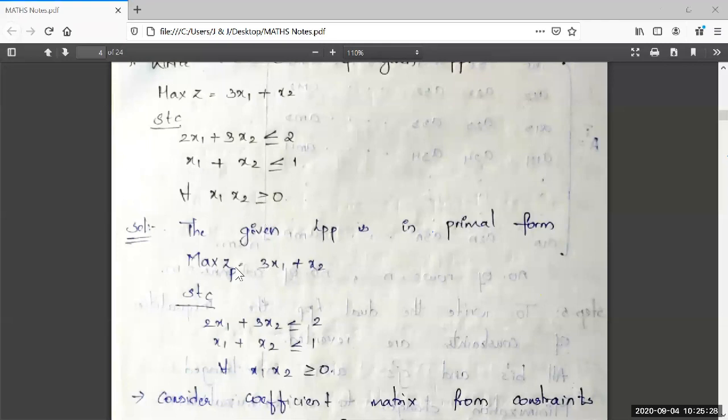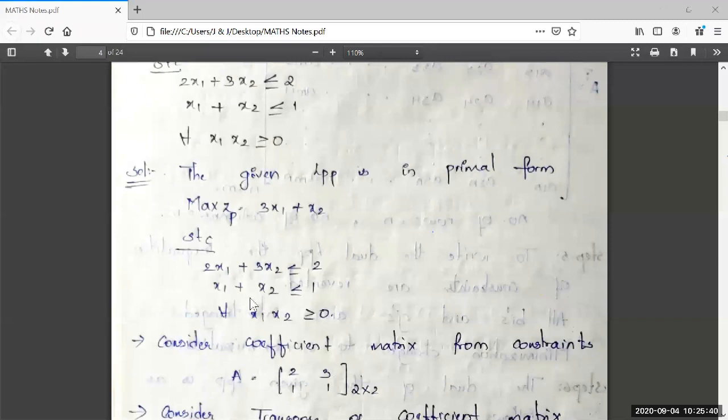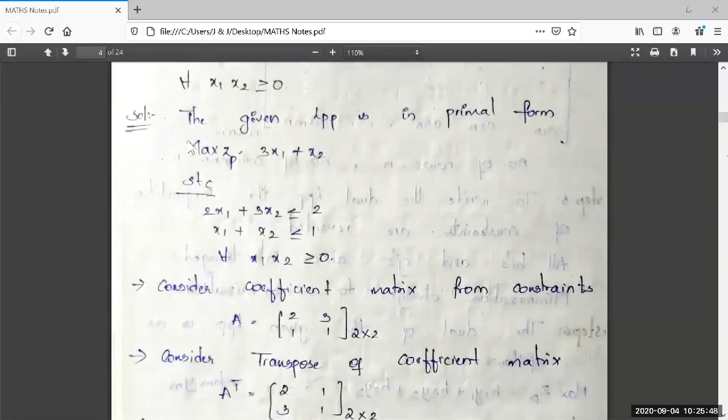I have taken the LPP as it is. The slight change is that max Z is converted into max ZP. Right. Max ZP is equal to 3x1 plus x2. Subject to constraints are 2x1 plus 3x2 less than or equal to 2, x1 plus x2 less than or equal to 1 for every x1, x2 greater than or equal to 0. Right. So it is standard form of primal LPP.